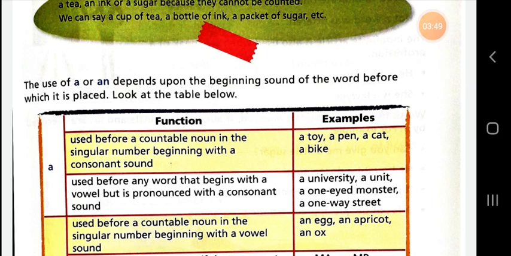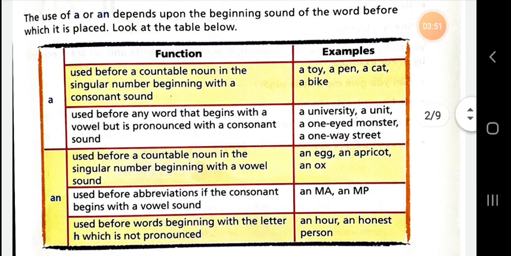We use an before a countable noun in the singular number beginning with a vowel sound. In such condition, we use an egg, an apricot, an ox. We use an before abbreviations in which the consonant begins with a vowel sound. The first letter written is a consonant, but the sound is a vowel.